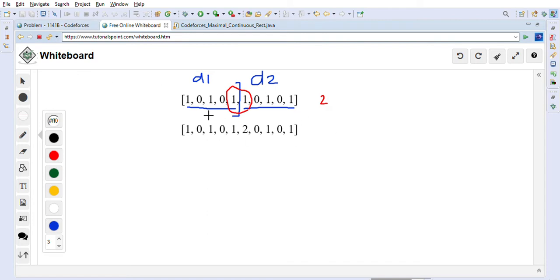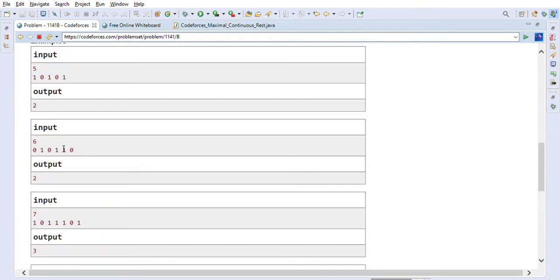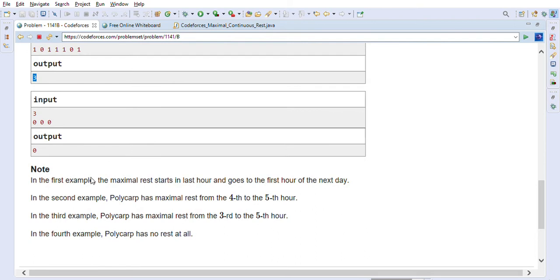There are other cases too. For example, if you look at the second one, even if you join this array with the same array, the maximum we will get is 2. Here 1 is the maximum, so that is 2. Here if you have 7, even if we join this array with the same array, still the maximum in the array will be these 3. So that's why we have to output 3. We basically have to find the maximum continuous ones, because that is when he is resting. So this is the problem.